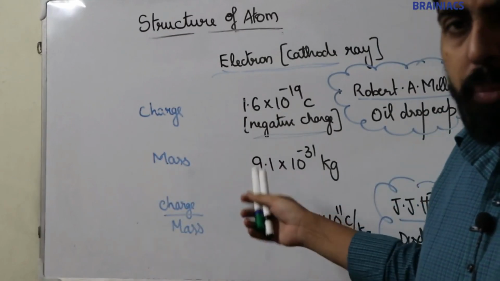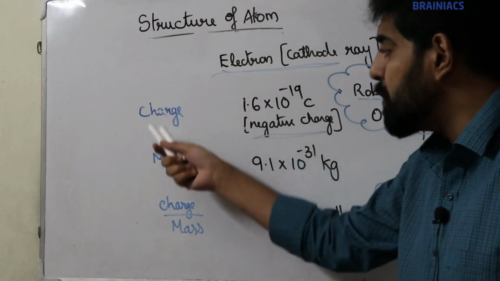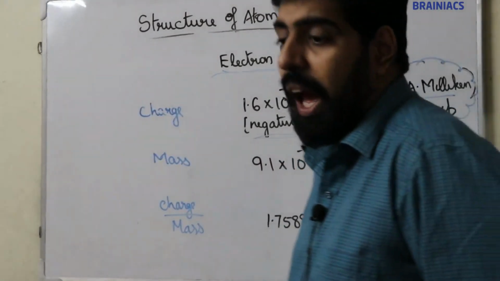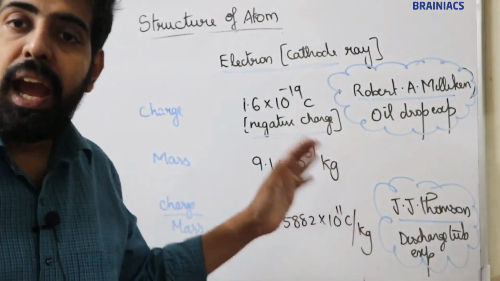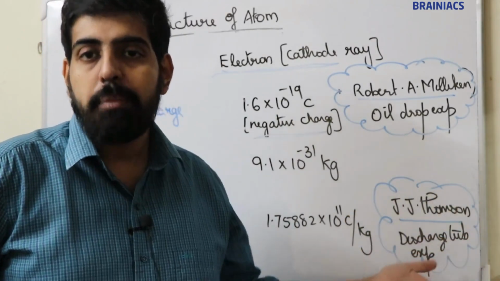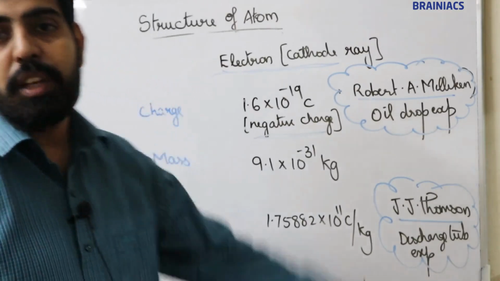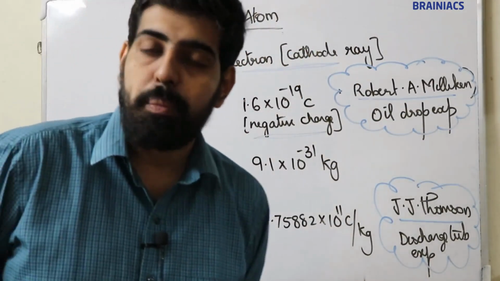Now mass of electron is 9.1 into 10 raised to minus 31 kg. Next is charge by mass ratio, charge divided by mass, and the value is 1.75882 into 10 raised to 11 coulomb per kg. This value was discovered by J.J. Thomson by the same old experiment, the discharge tube experiment. I think it's clear. These are the important values of an electron. Moving on to next topic.